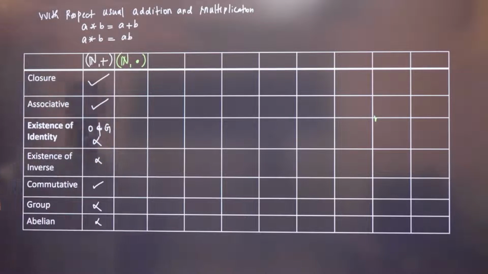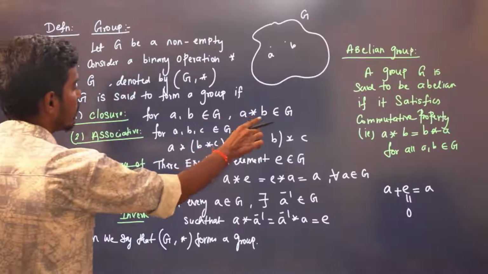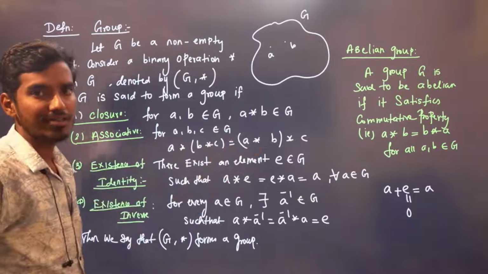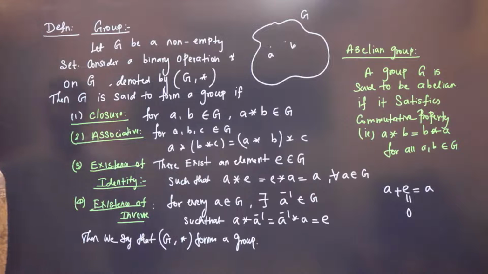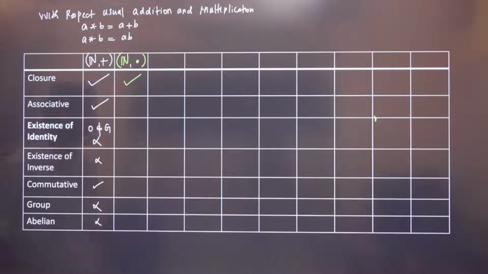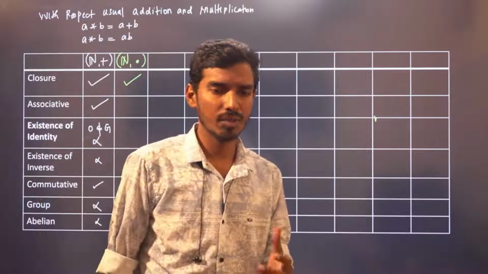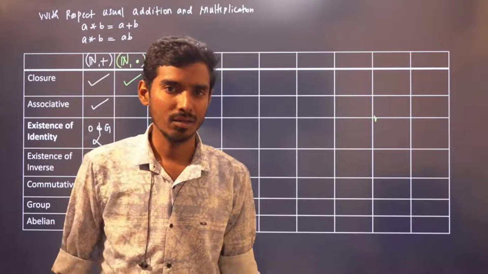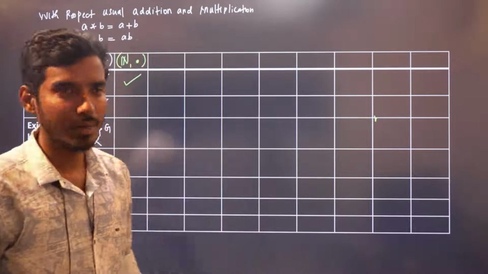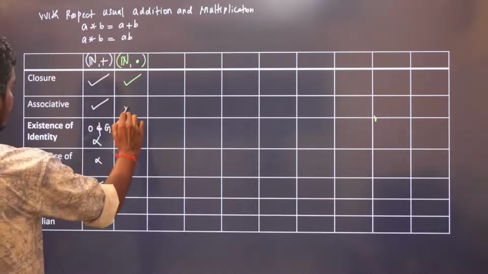See, the operation is A star B. The star is the multiplication. You take A, B in G, A into B. The product is also a natural number. Therefore, it is closed. Now, it is again associative, right? You can multiply in any order. Natural numbers are commutative also with respect to multiplication. You can multiply in any order, it will be equal only.